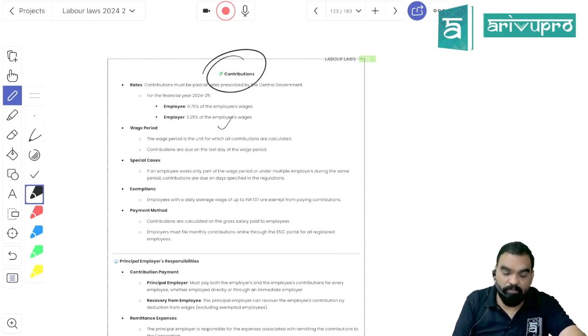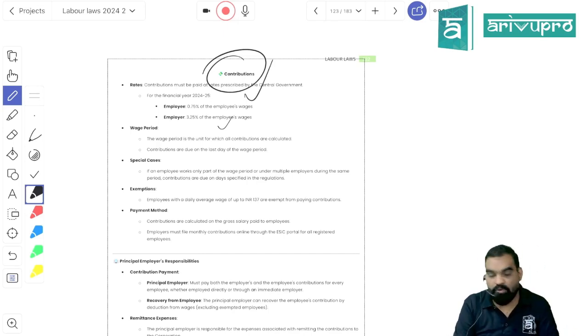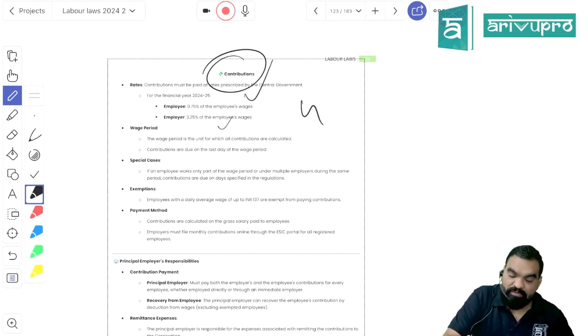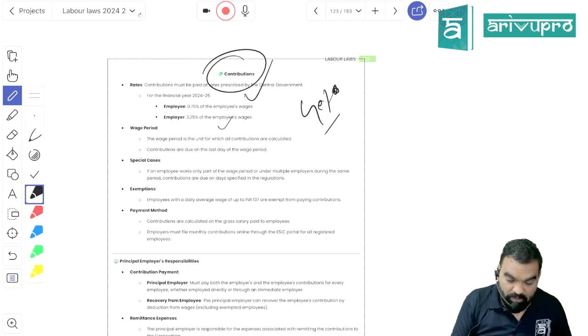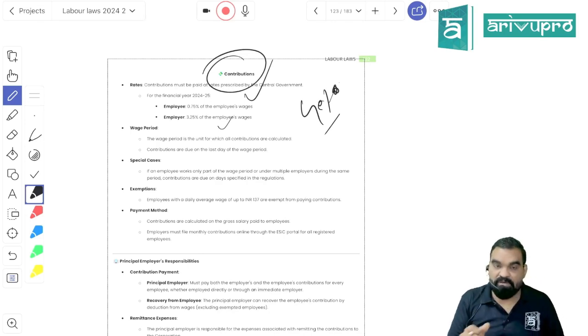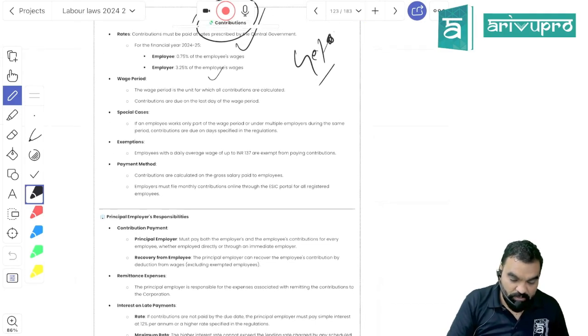The employer has to contribute 3.25% of the salary or wages of the employee, and 0.75% is contributed by the employee. So total contribution will be 4%, of which the majority is paid by the employer and the minority by the employee, right? So every month 4% of the salary of all your employees drawing salary up to 21,000 has to be deposited with ESIC, right?